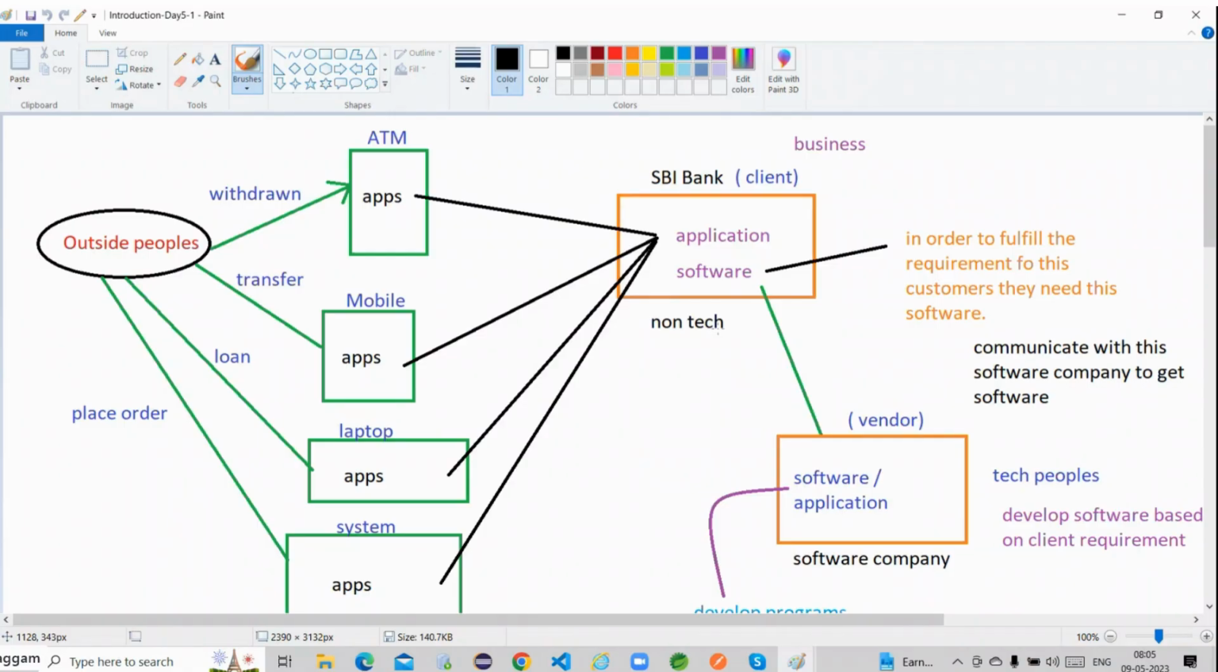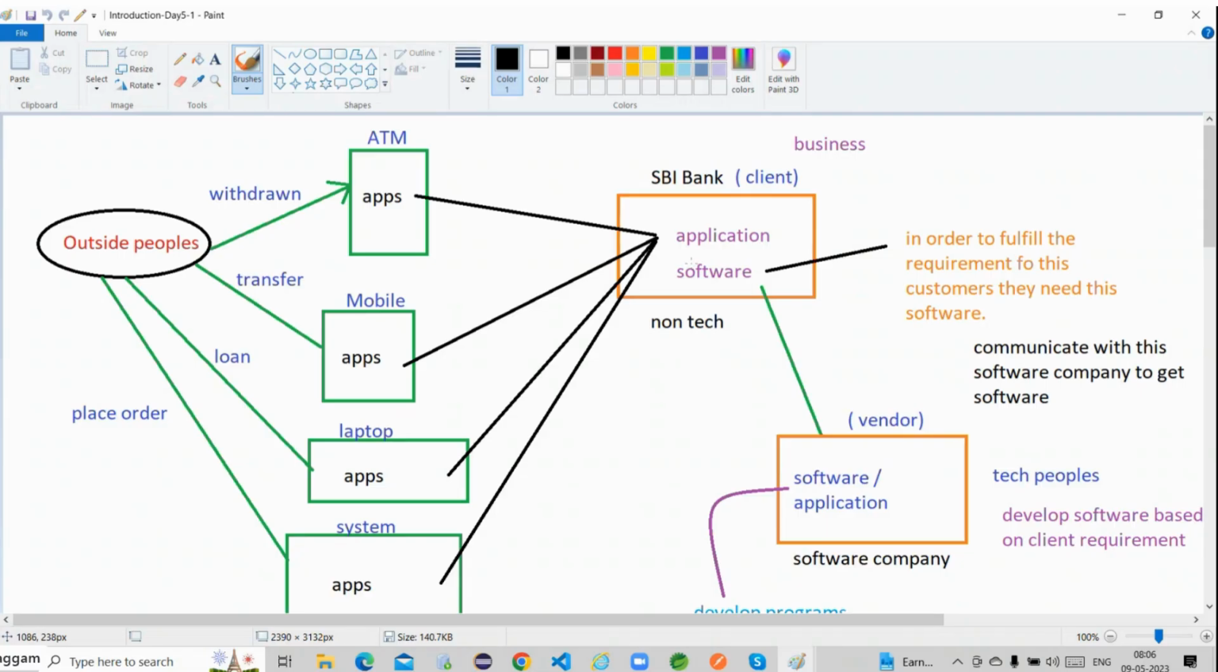If they want to do business with outside customers, they have to provide this application, but this application is nothing but software. So how did they develop the software? Are these SBI bank people technical people or non-technical people, guys? Just tell me. Non-technical people. Yes, definitely they are non-technical people, right?